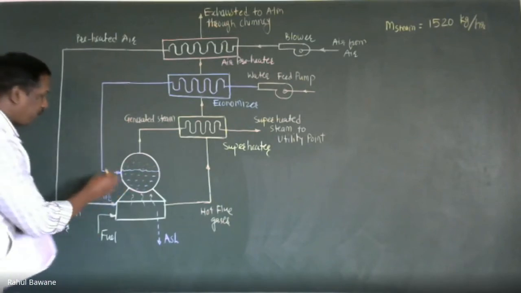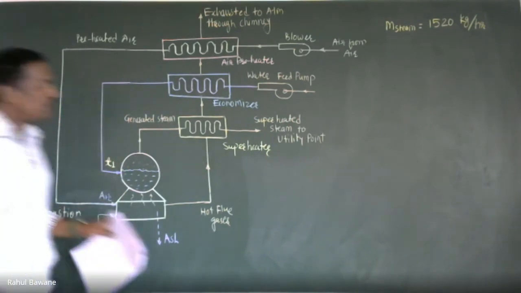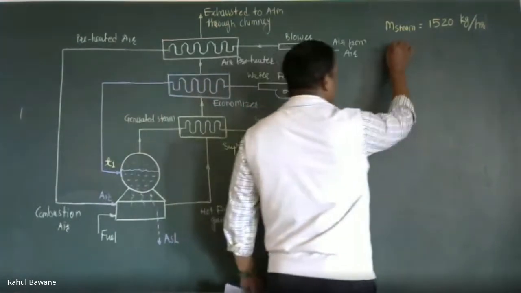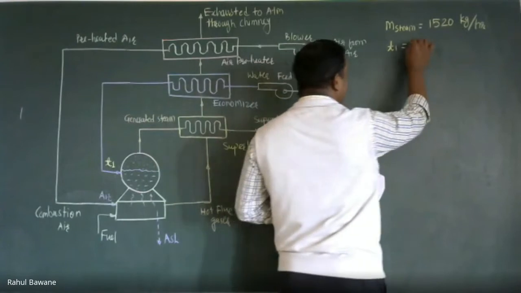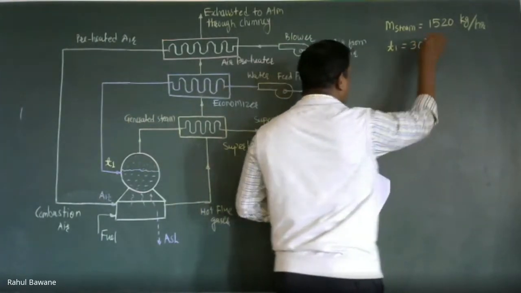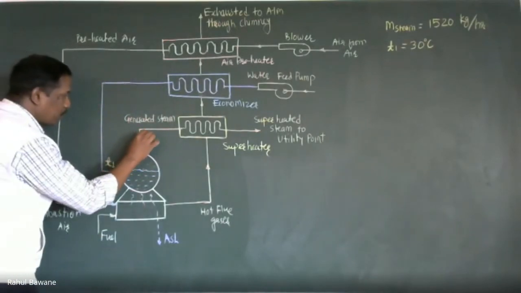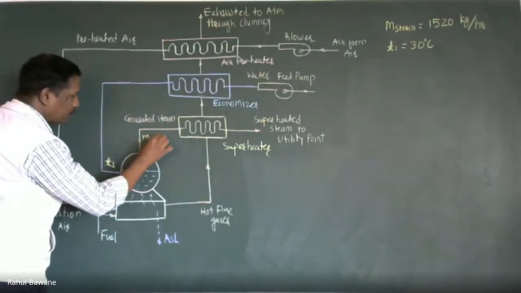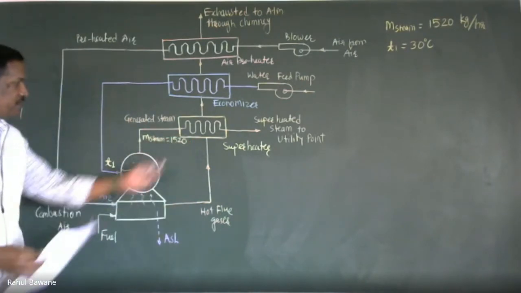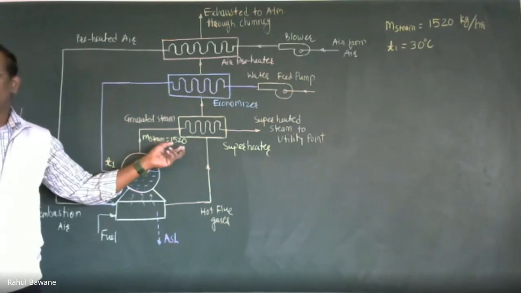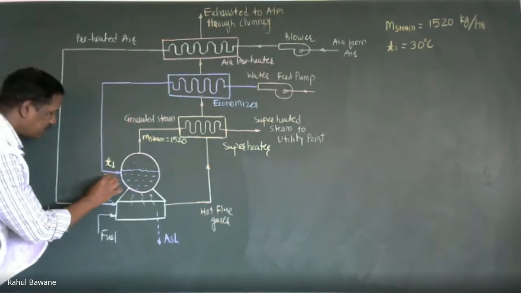So temperature of feed water means this water temperature. Suppose it is denoted by T1. Temperature of feed water is 30 degrees centigrade. So we are obtaining steam, mass of steam 1520 kg per hour. What is the feed water temperature? It is 30 degrees centigrade.